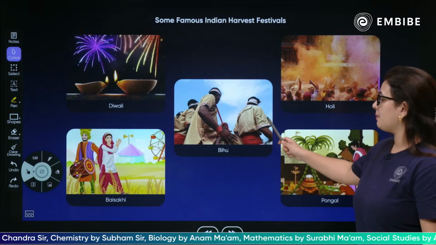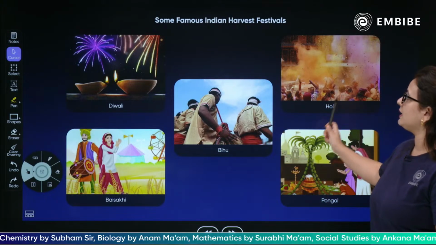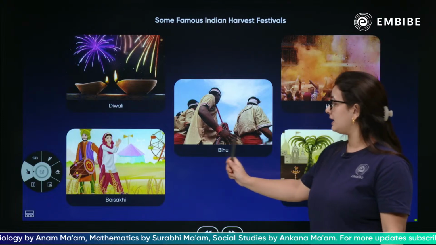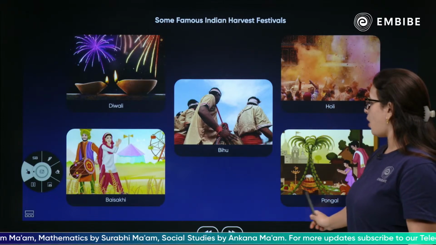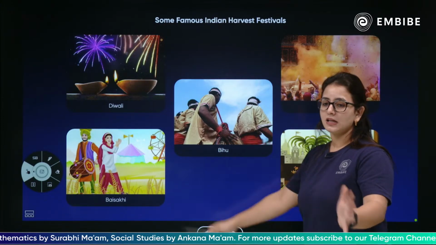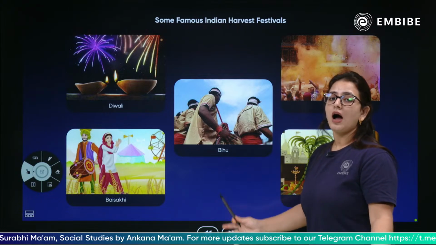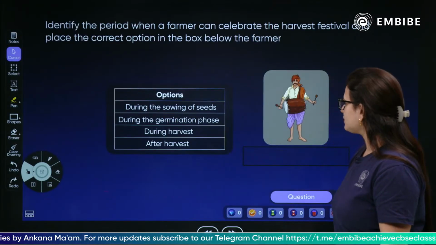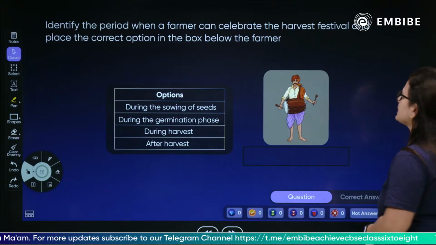So Diwali, Bihu, Baisakhi, Pongal, Holi, these are some famous Indian harvest festivals. Diwali, Bihu, Holi, Pongal, Baisakhi, especially Baisakhi, these are all hardcore Indian harvest festivals. Yes. So children, why is harvesting basically celebrated?